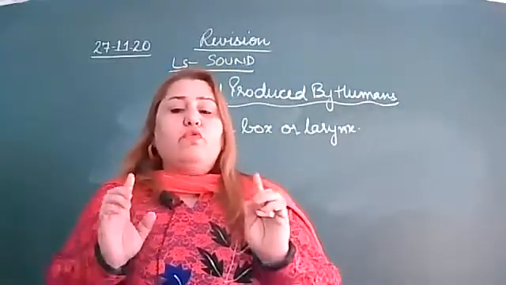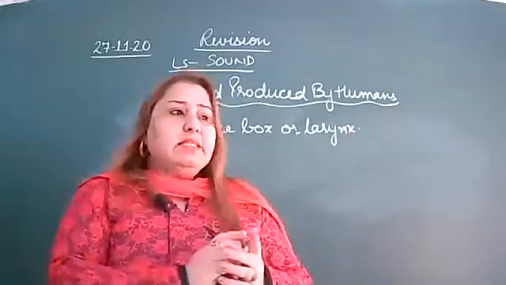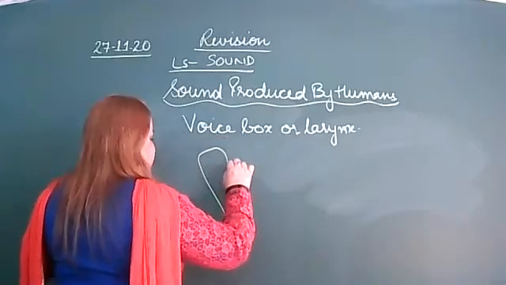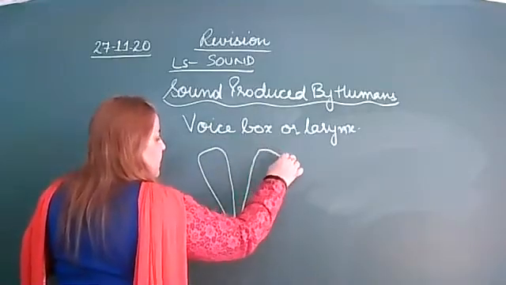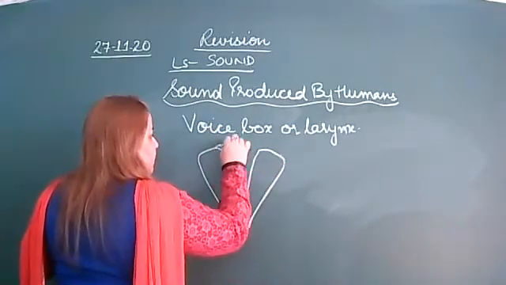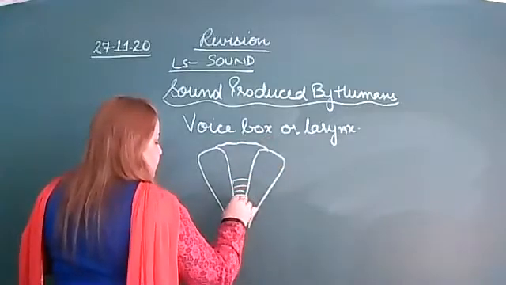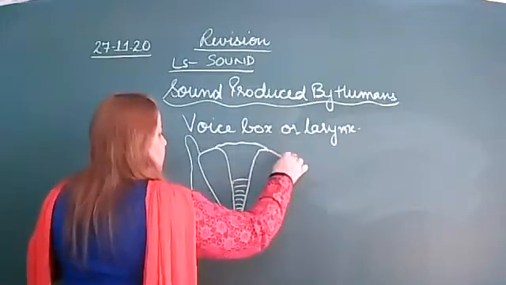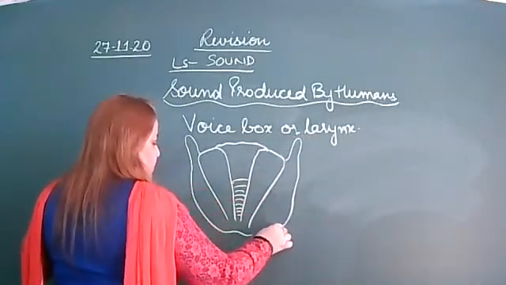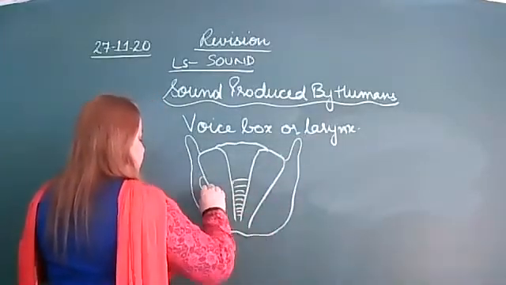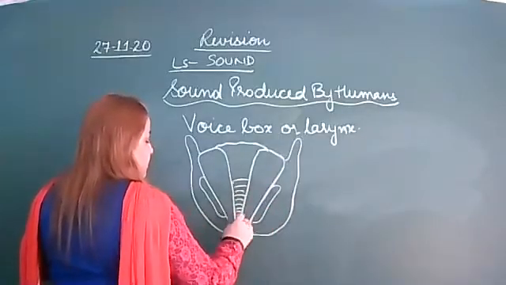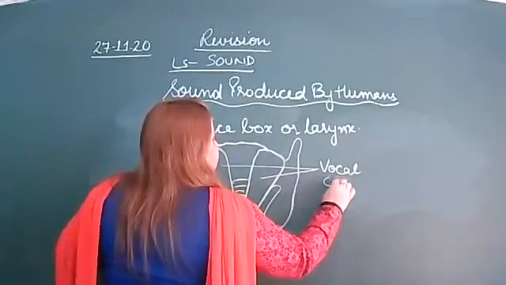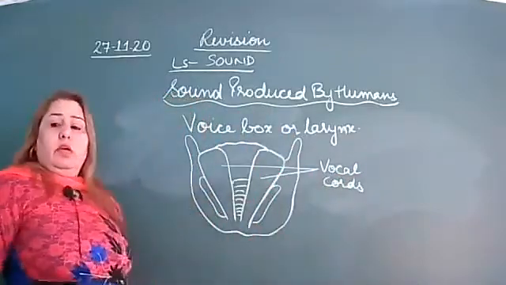Two ligaments called the vocal cords are there. I am making the diagram here. These are the vocal cords, right?